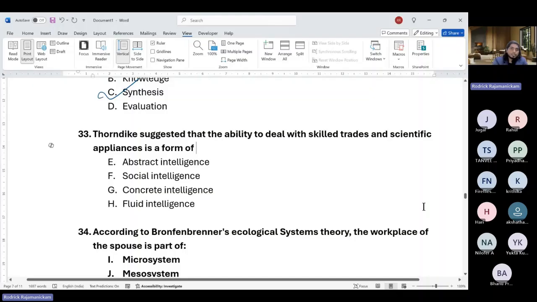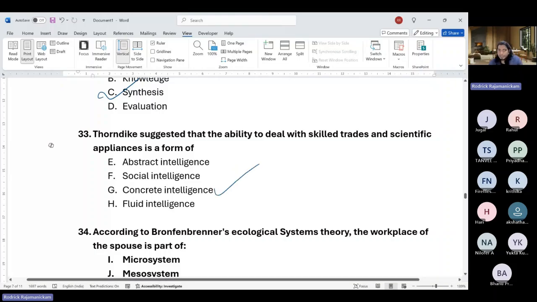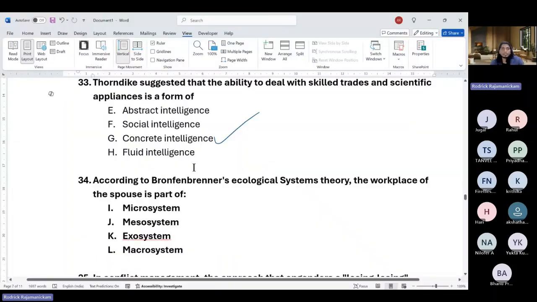Okay, it is G. So he gave abstract, social, and concrete. Abstract being using verbal intelligence and manipulating numbers, shapes, or things like that in your mind. Social is about interpersonal, and concrete is about practical intelligence. So you having certain skills to do something in the real world using tools and other things. That would be scientific appliances and all. So that is concrete intelligence.